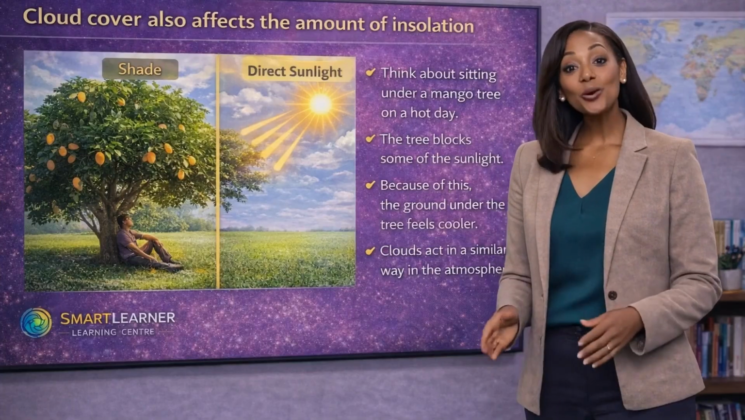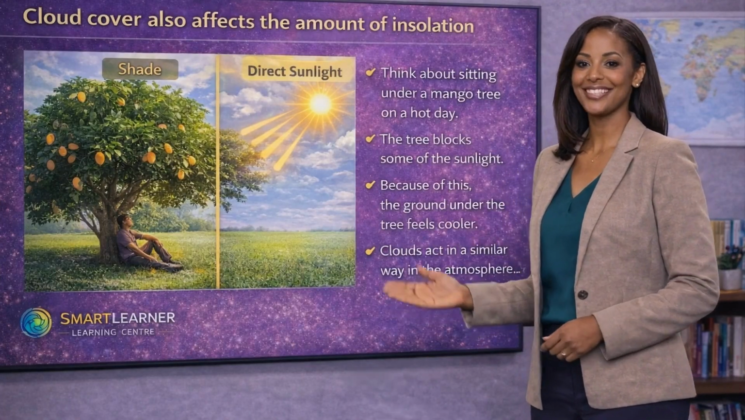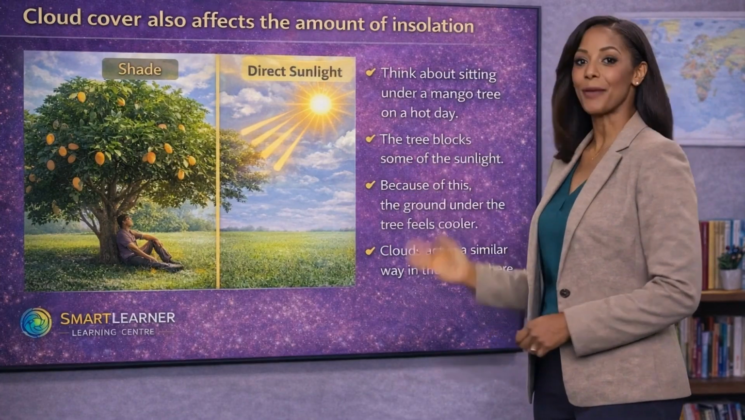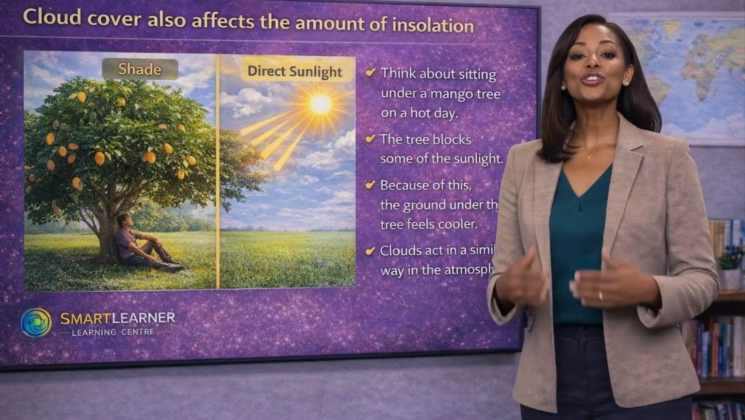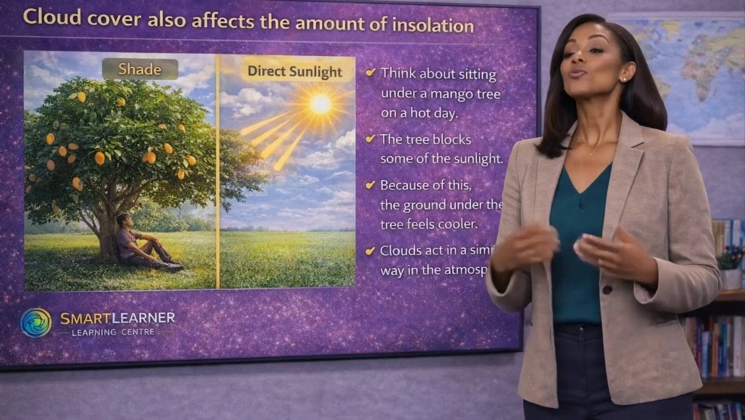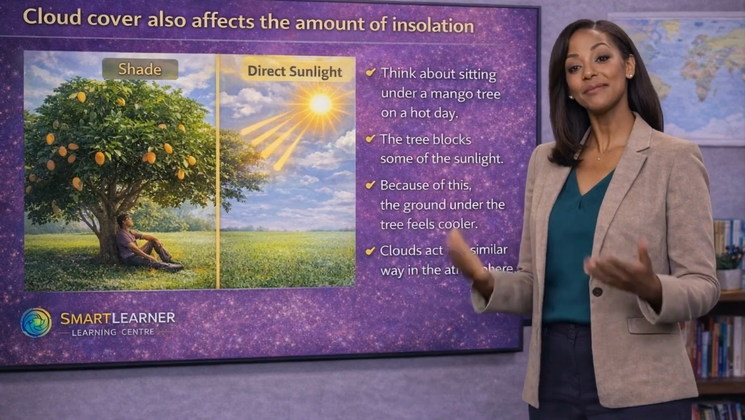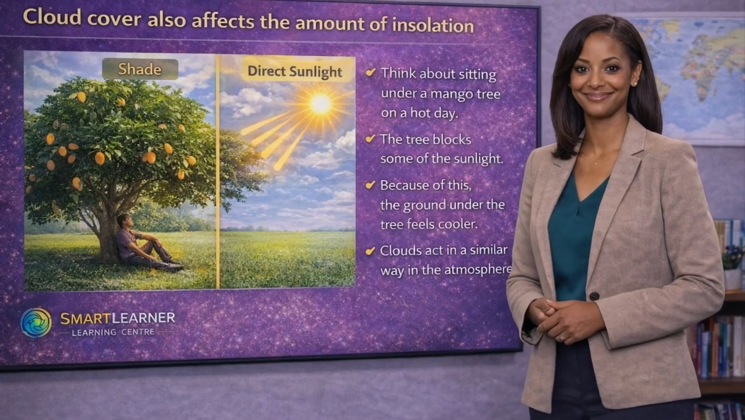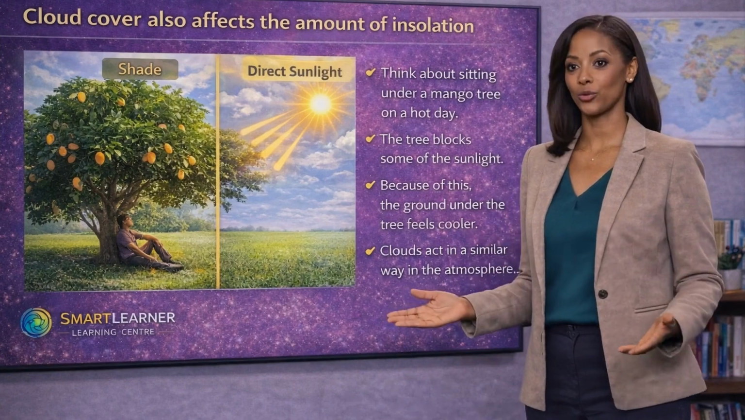Cloud cover also affects the amount of insolation received at a place. Think about sitting under a mango tree on a hot day. The tree blocks some of the sunlight. Because of this, the ground under the tree feels cooler. Clouds act in a similar way in the atmosphere. They block some of the sunlight that would reach the ground.